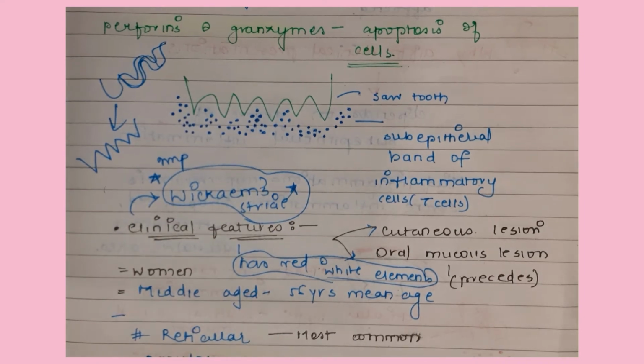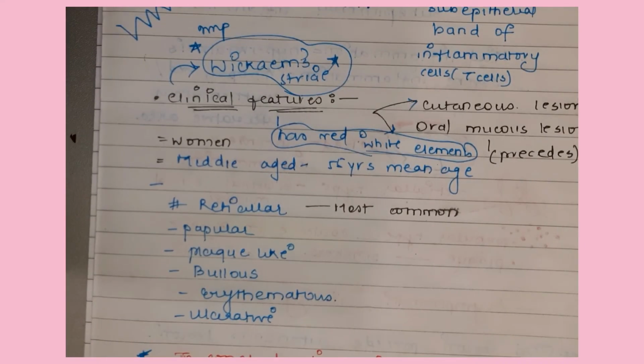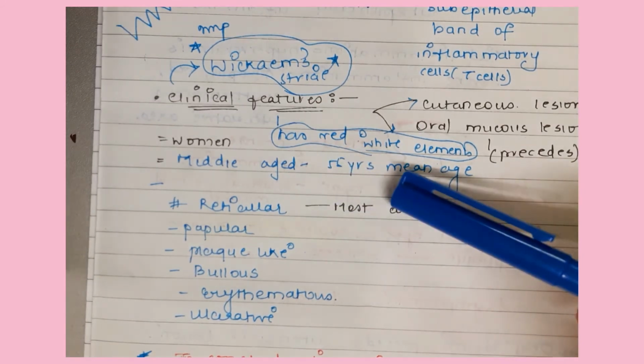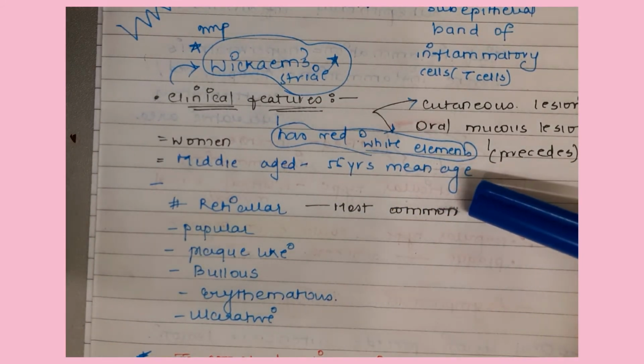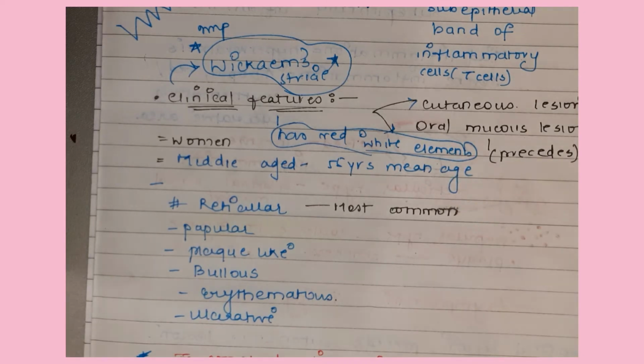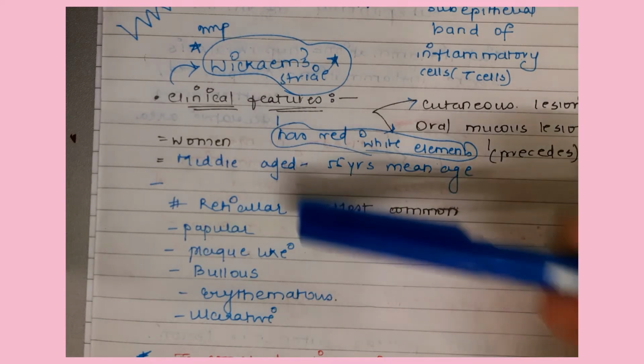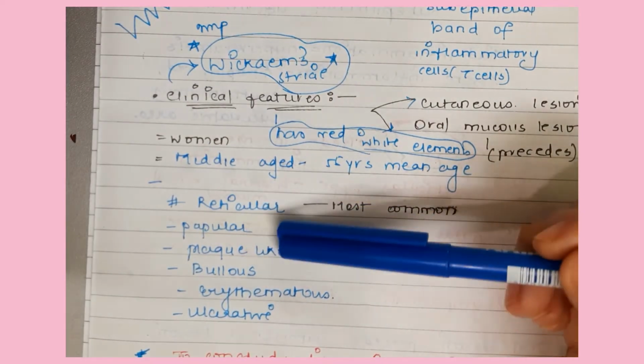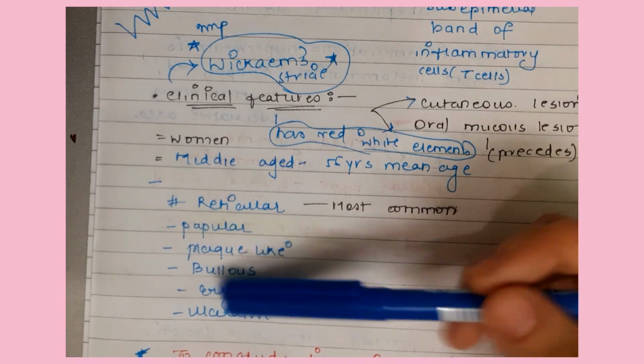So these are how the clinical presentations are seen. Reticular, which is most common, is seen on the buccal mucosa and is bilaterally present. You have to remember this, that it is bilaterally present, to differentiate it from lichenoid reaction presentation. Okay, so there are reticular, papular, plaque-like, erythematous, atrophic or ulcerative lesions.